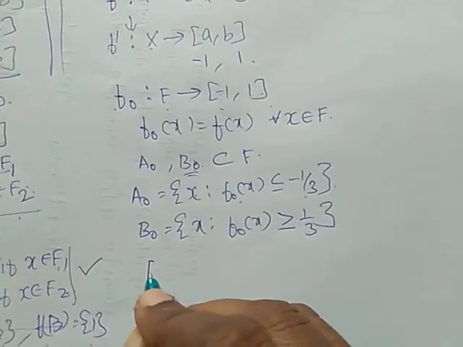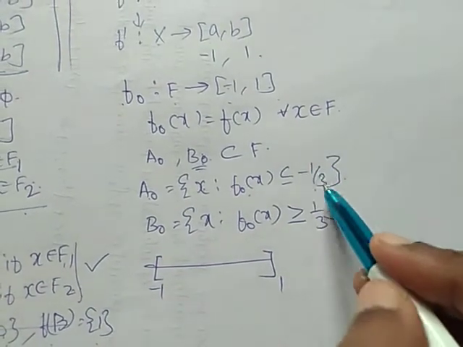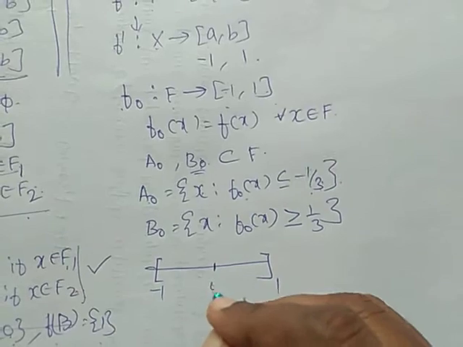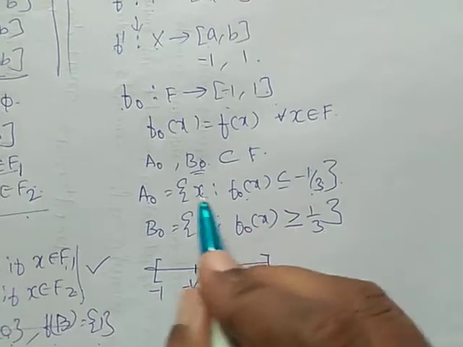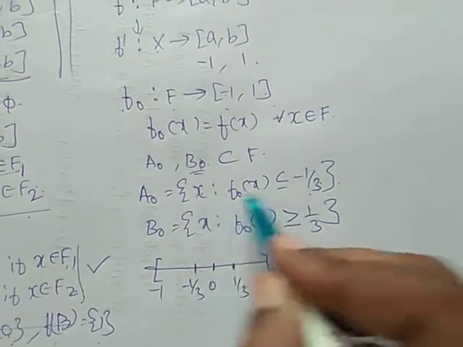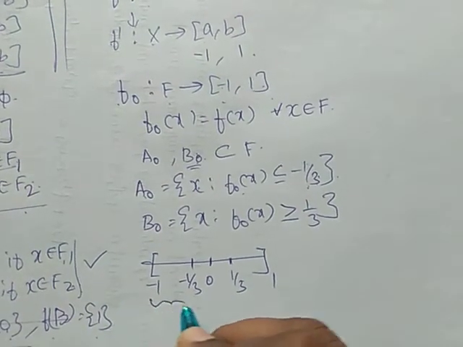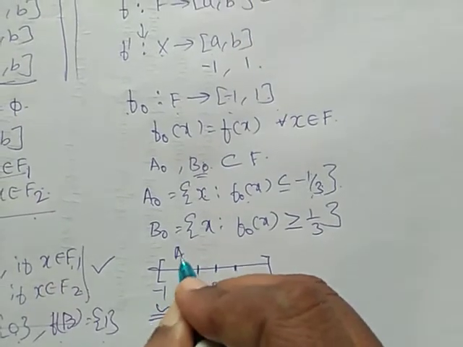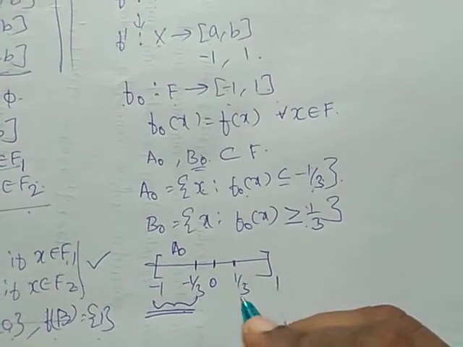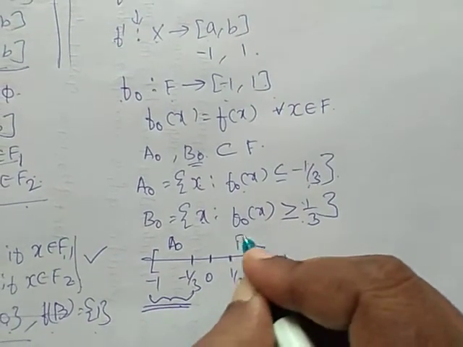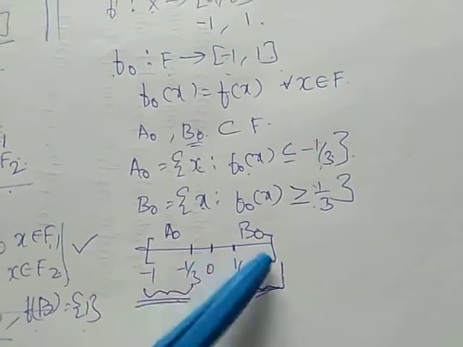See here we are having -1 to 1. 1/3 means 0.3 something. If this is 0, here we are having -1/3 and here we are having 1/3. What is a naught? Whenever f naught of x is less than or equal to -1/3, this is our a naught. Whenever f naught of x is greater than or equal to 1/3, this portion is our b naught. Obviously, a naught and b naught are non-empty disjoint closed sets, right?